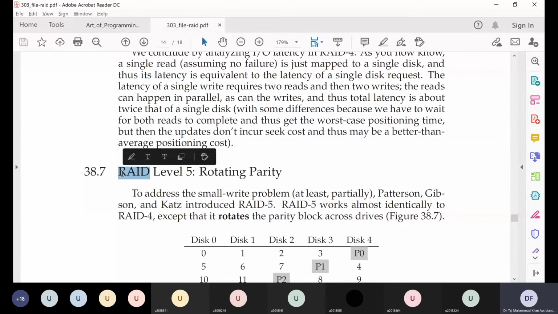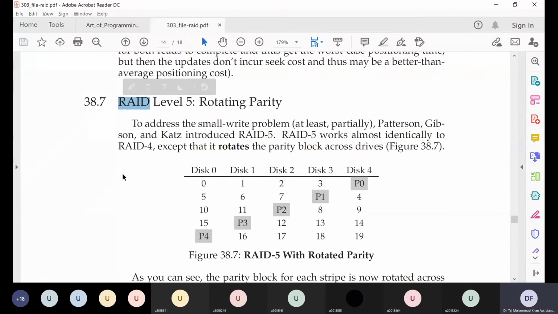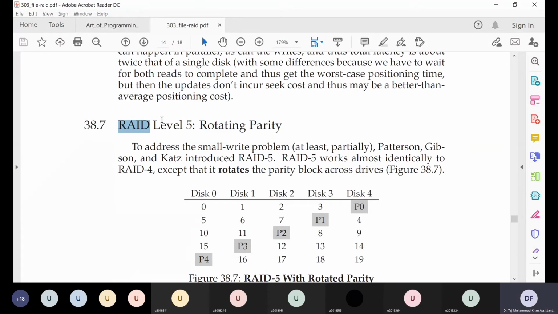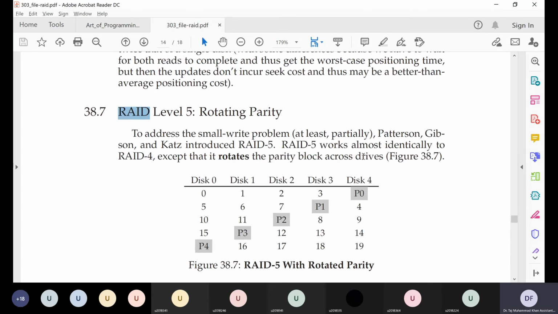So the next level that we are going to study is RAID level 5. RAID level 5 basically spreads the parity over different disks, which is good because RAID level 4 had the parity bits on the same hard disk. That created a bottleneck.